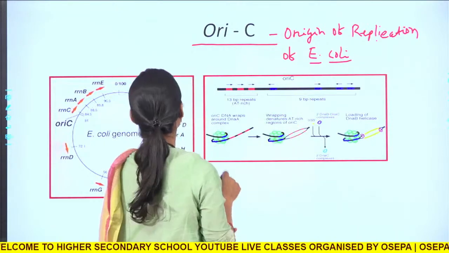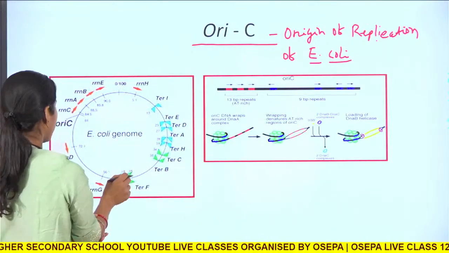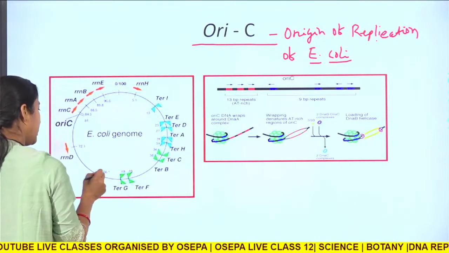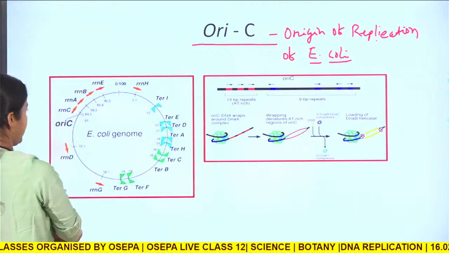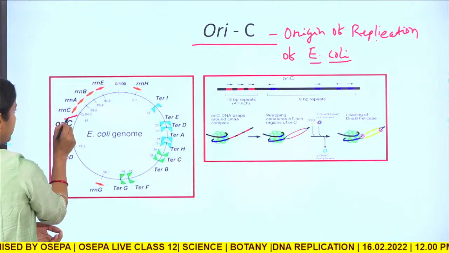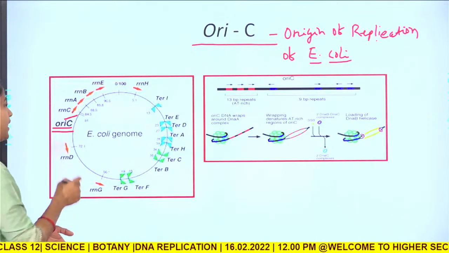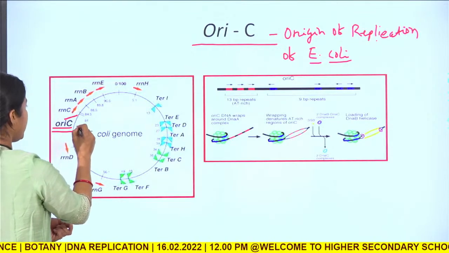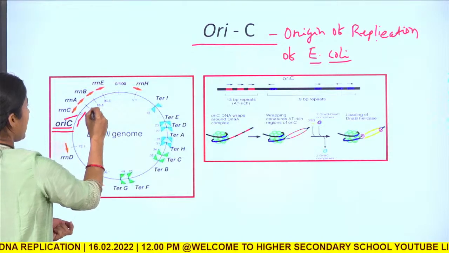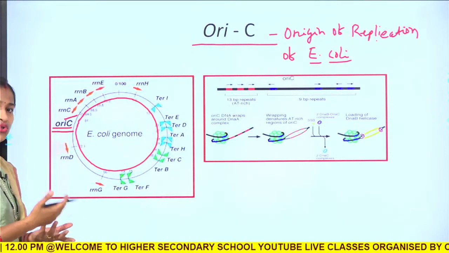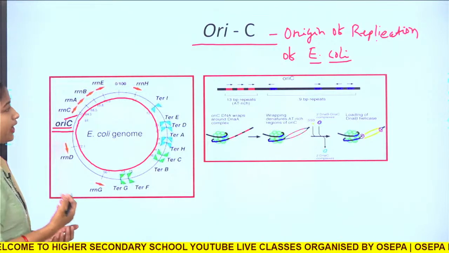Now you see this is the total E. coli genome, that is, this is the double stranded circular DNA, and this is the point known as OriC, or the origin of replication of E. coli, from which your DNA replication will initiate, and it will go on synthesizing the whole strand into 2 DNA molecules, okay.